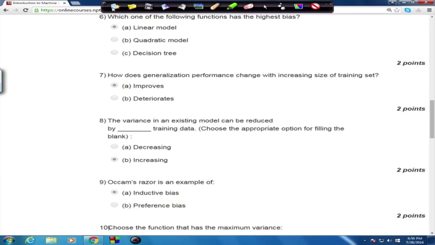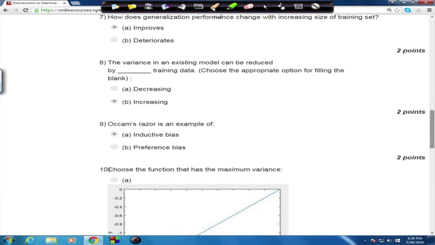The next question says, the variance in an existing model can be reduced by dash the training data. So whether by increasing or decreasing the training data. When you have a highly complicated model with a lot of parameters, you need to show it a lot of training data. If you increase the amount of training data, the number of valid examples that the model will see also increases, and hence the variance decreases, right. So your system generalizes better. So the answer is increasing.